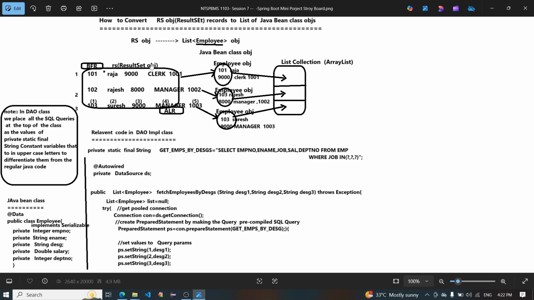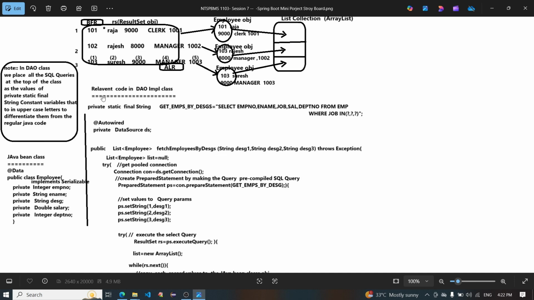After: each record goes into an employee object, and the employee objects are stored in an ArrayList or LinkedList collection. Note that in the DAO class we place all the SQL queries at the top of the class as values of private static final String constant variables, named in uppercase letters to differentiate them from regular Java code.